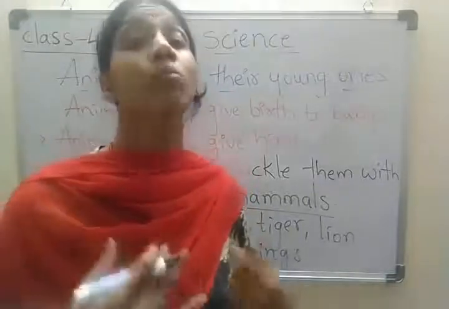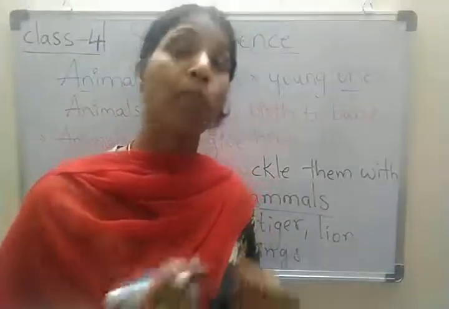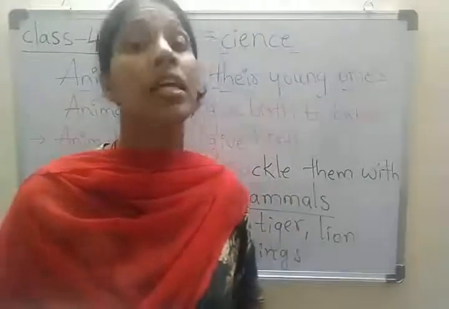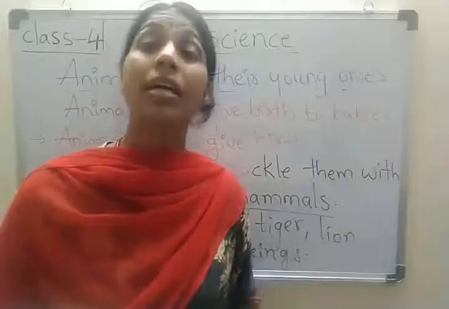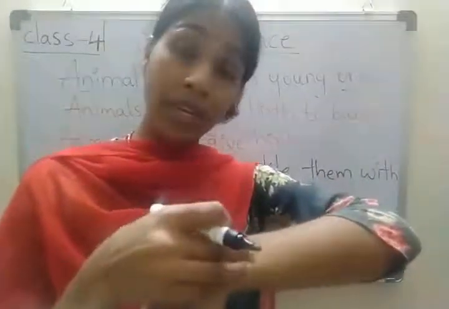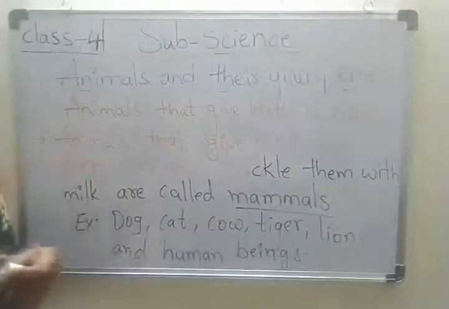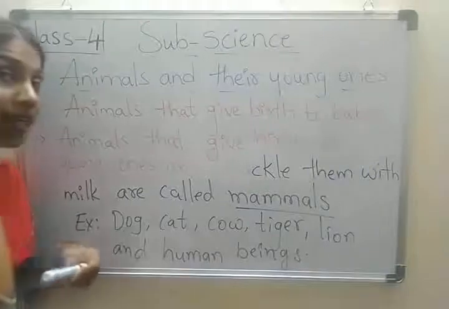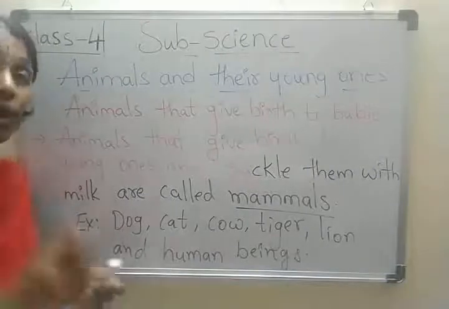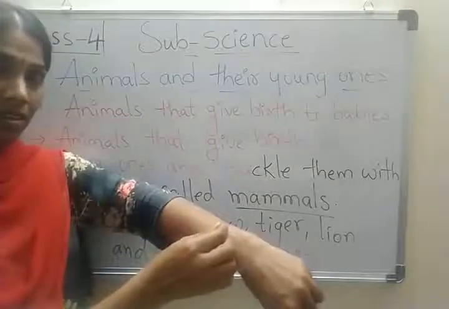And mammals breathe through lungs. Most of the mammals live on the land and mammals have hair on their bodies. Am I clear, children? Mammals have a well developed brain, and they have hair on their skin.